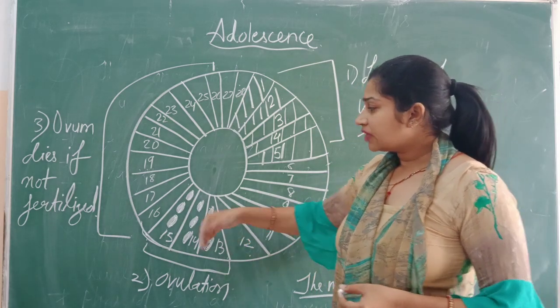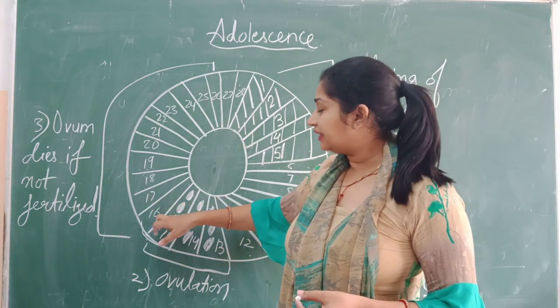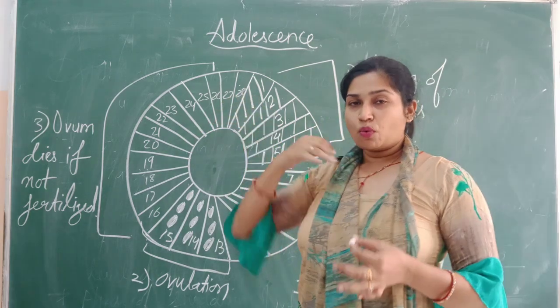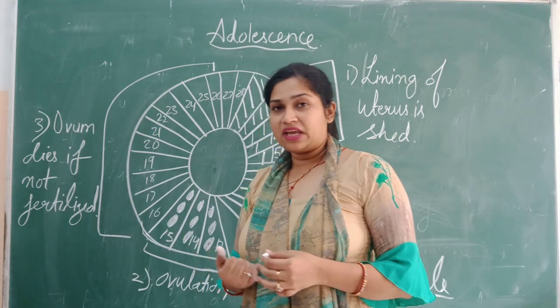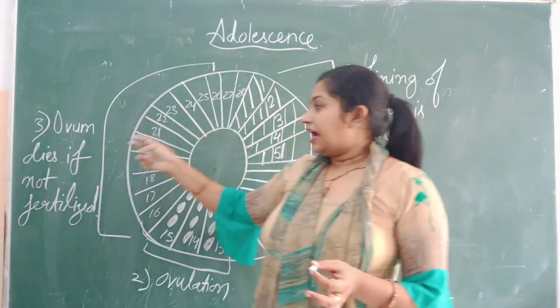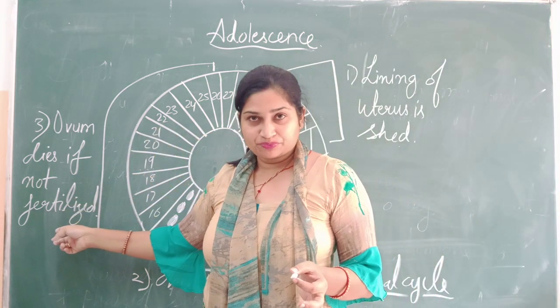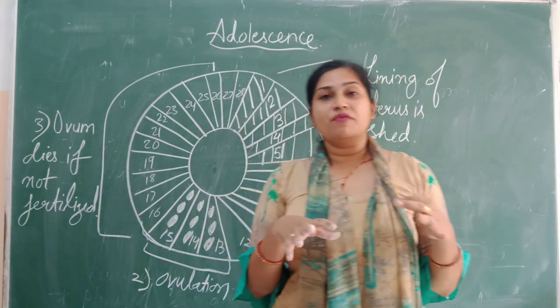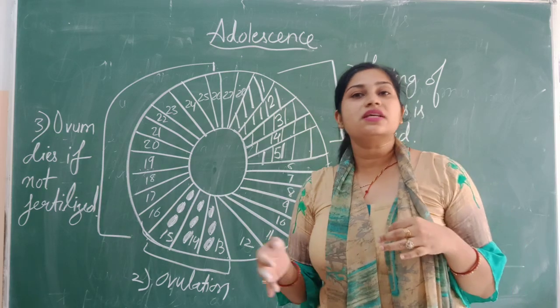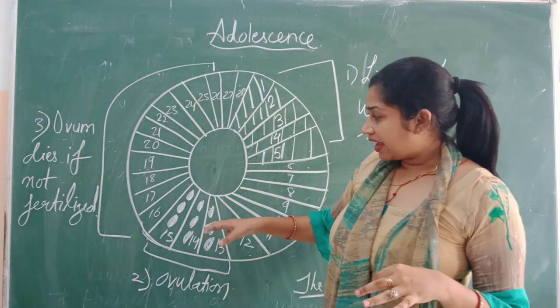Then afterwards, that is from the 16th to the 28th, what will happen? If the ovum which is released by the ovary does not get fertilized, then automatically this ovum will die and disintegrate. So what happened?